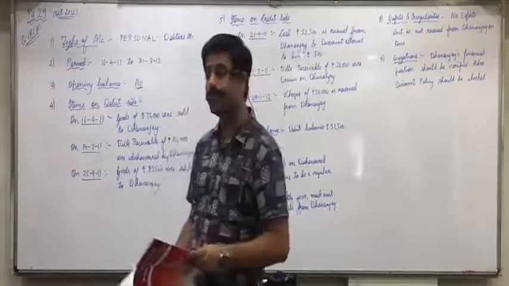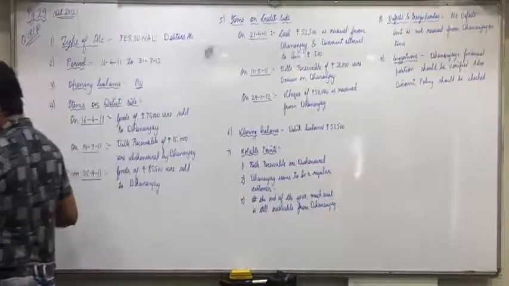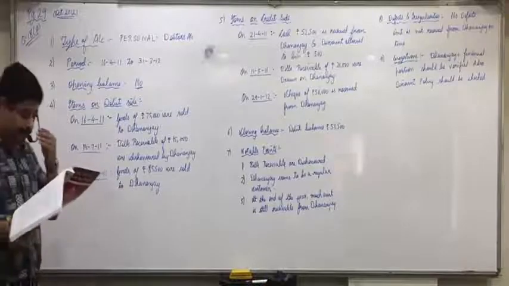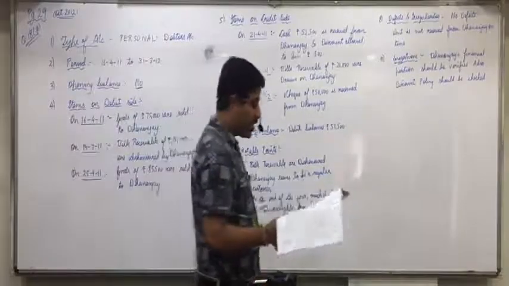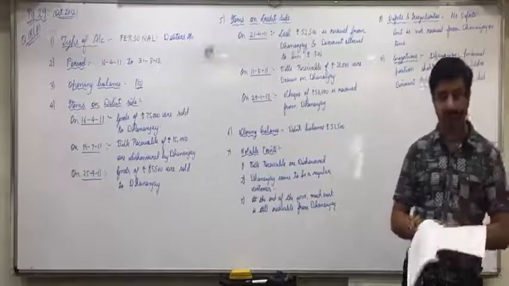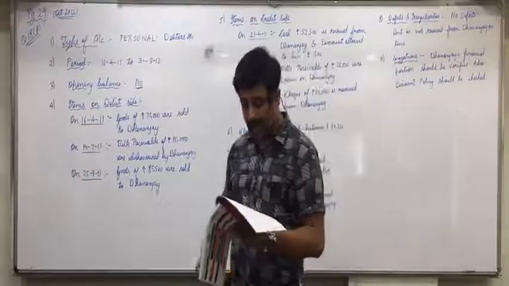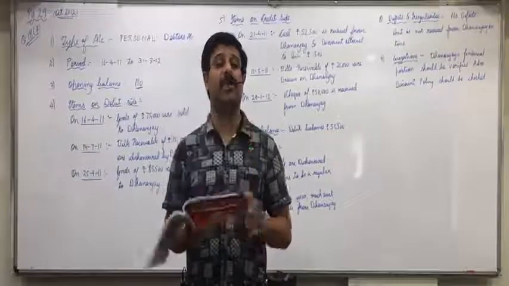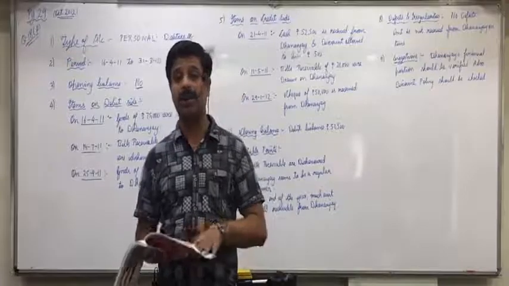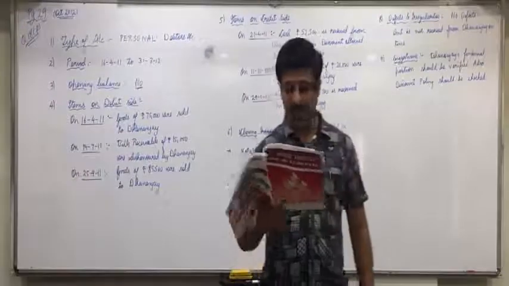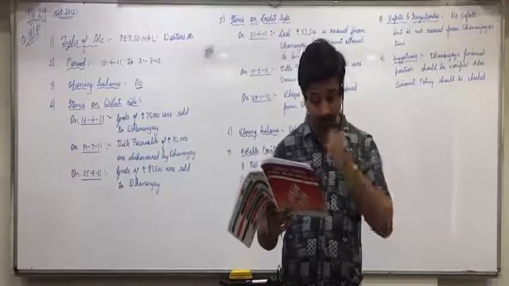Look at page 24. First, let us understand what we have to interpret in the real accounts, the main points, like we read for personal accounts before solving it. So first of all, the rule is debit what comes in, credit what goes out. Now, real accounts include goods accounts and assets accounts. Goods accounts include sales account, purchase account, sales return account and purchase return. First, we'll solve these questions only related to purchase, sales, purchase return and sales return. And the monthly totals of all subsidiary books related to goods are posted to the above goods accounts.